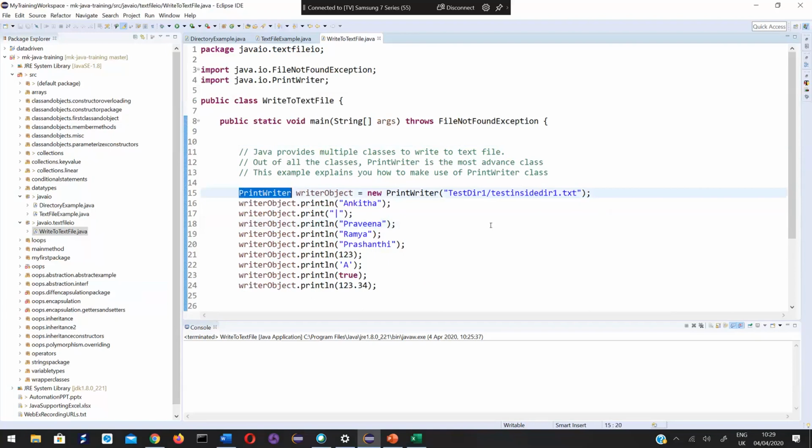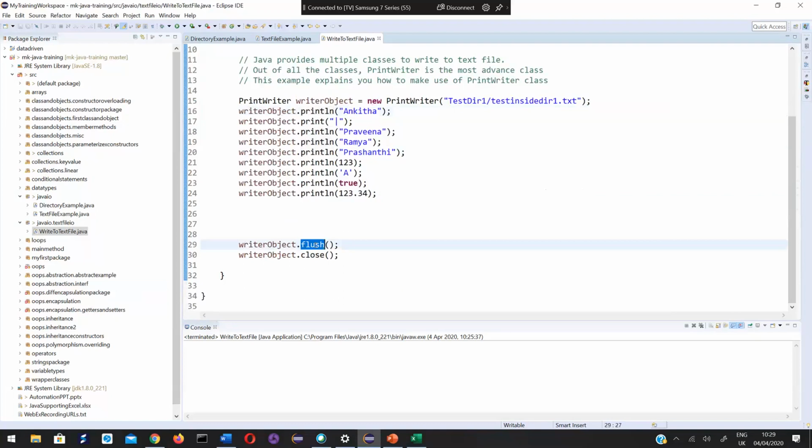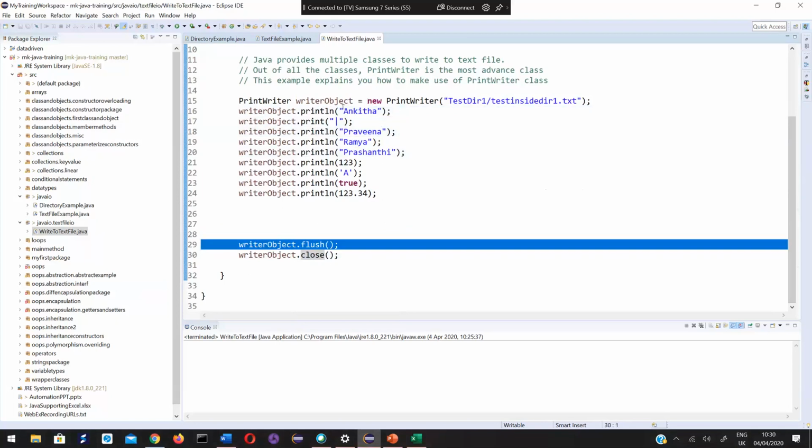So coming back to the PrintWriter class, you just need to create this object, execute the println method and pass the value that you want to write to that file. And at the end, this step is very important. The actual writing of all these values to the file takes place when this line gets executed. It flushes your stream onto your file. Whatever data you are giving, it flushes everything onto your file, or it actually writes these values to the file when this line gets executed.